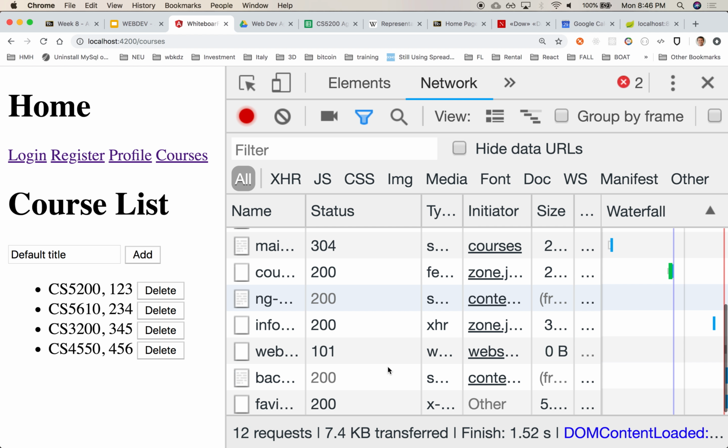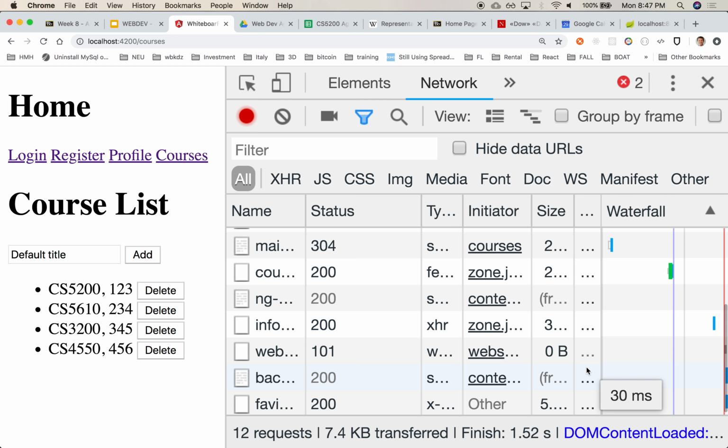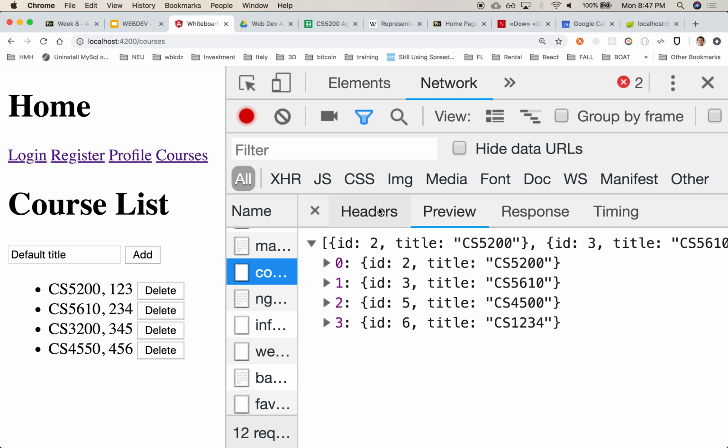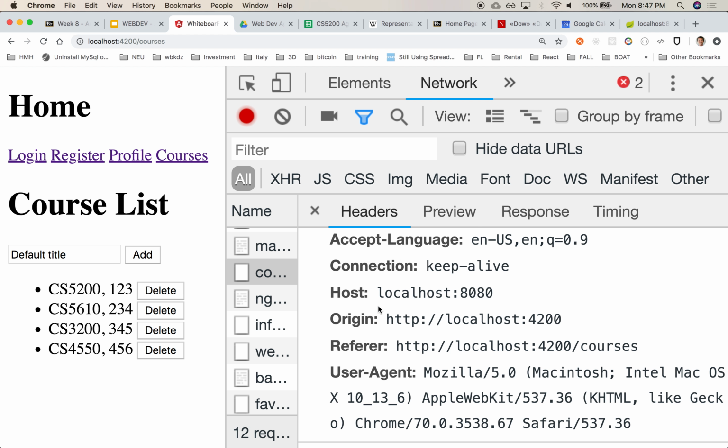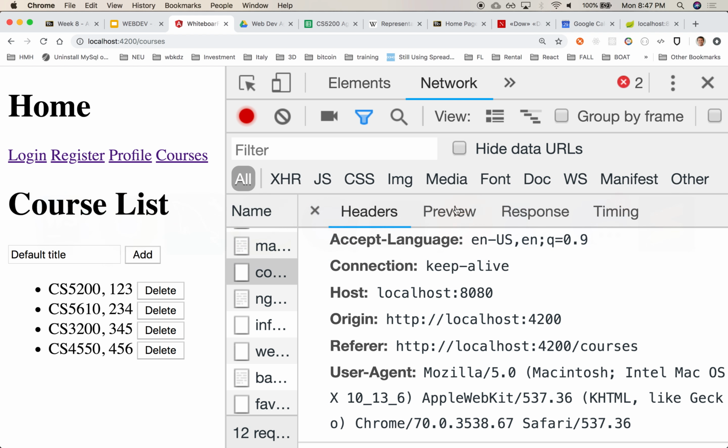Refresh. Did it go? Course, it came back with that. Header, it went. Let me put a breakpoint somewhere here. Is it JSON? I might want to put a breakpoint there.